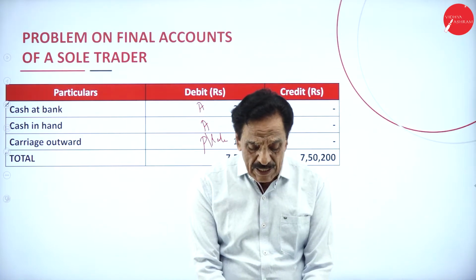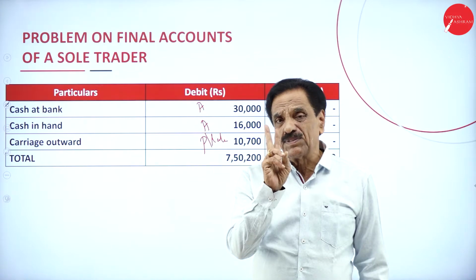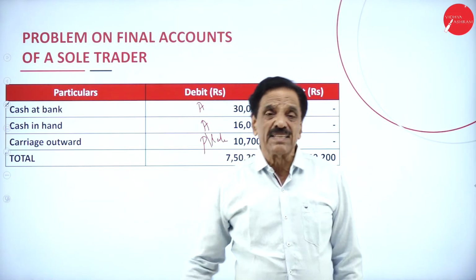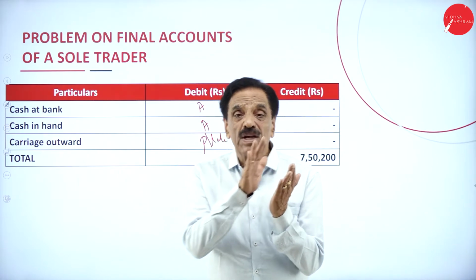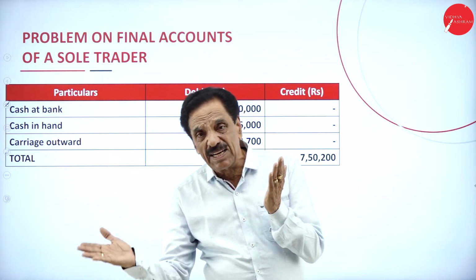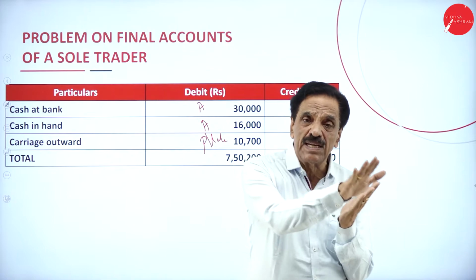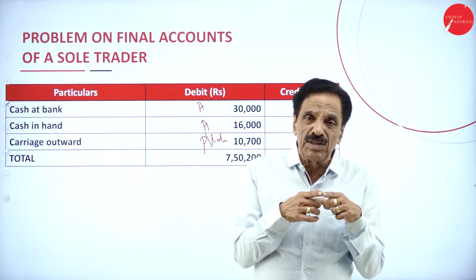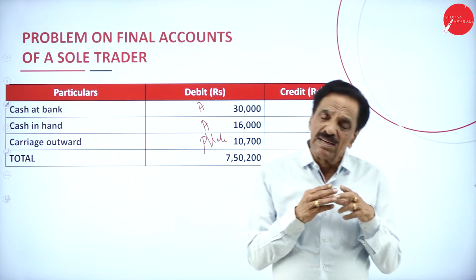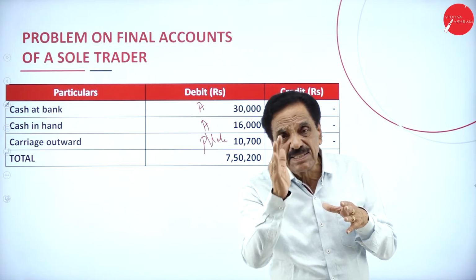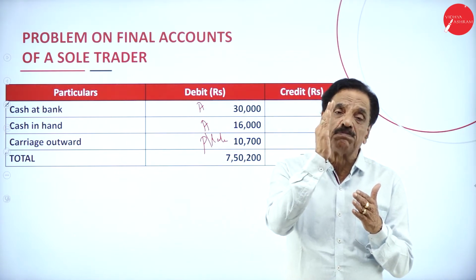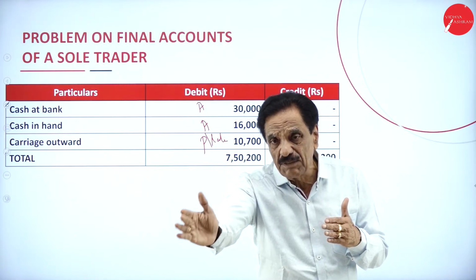Regarding tax, there are two types of taxes: one is called direct tax, another is called indirect tax. Direct tax means income tax, whereas indirect tax is sales tax. In the examination, if income tax is also given and sales tax is given, sales tax will come in profit and loss account debit side, whereas income tax is purely personal and should be deducted from capital.